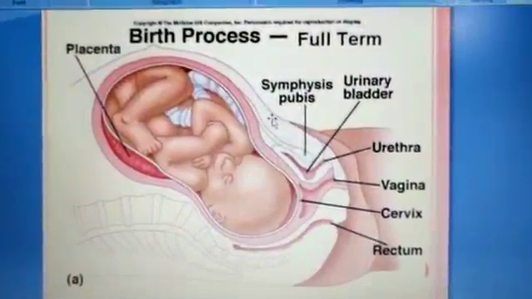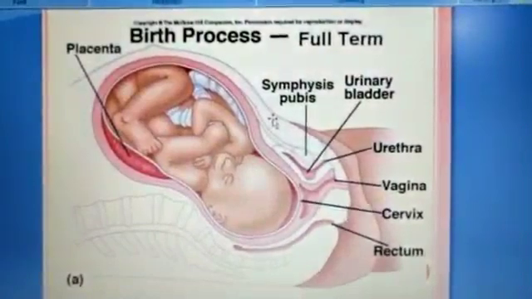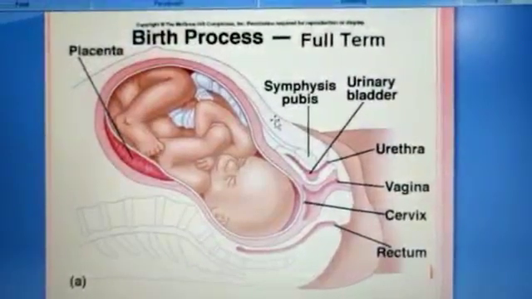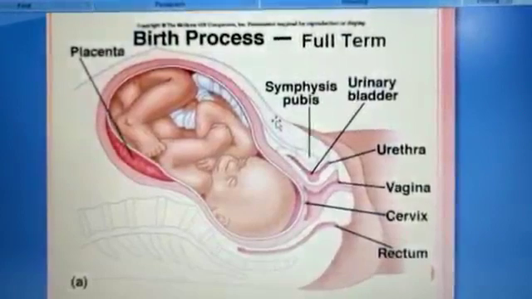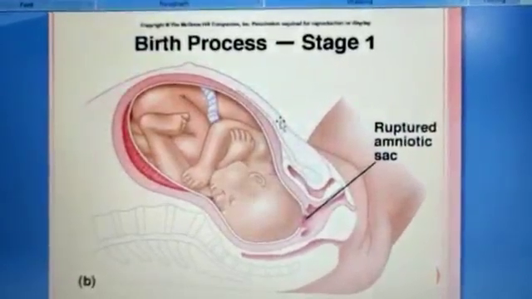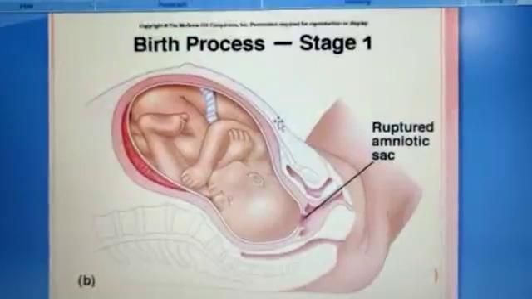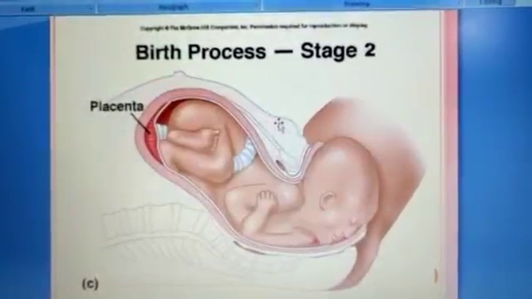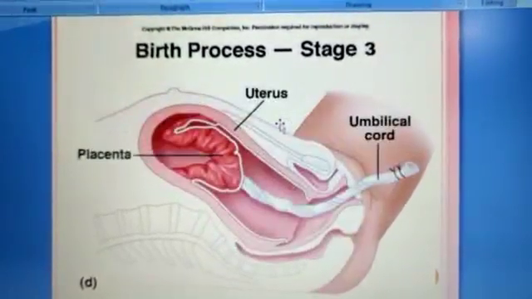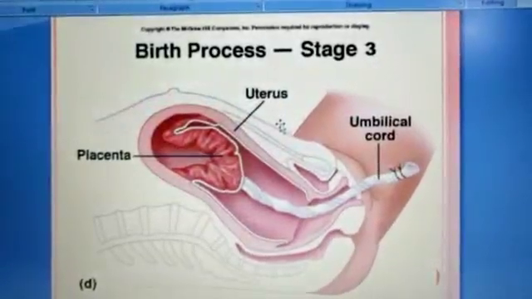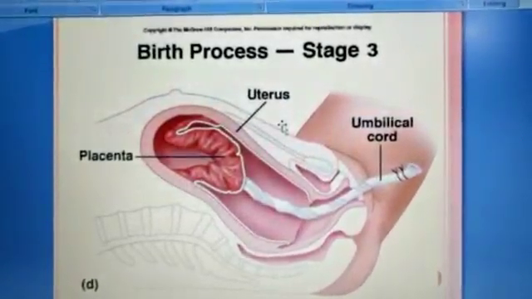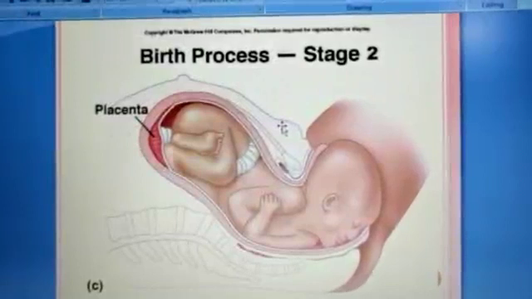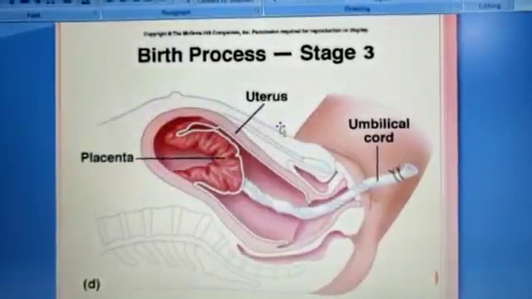Now this is the full picture which is shown. The red colored portion is the placenta, and the fetus is present in the uterus. Okay, now the birth process. What will happen first? Rupture of the amniotic sac, which leads to the release of amniotic fluid. Then the child comes out, first the head, and in the third stage the umbilical cord comes out.